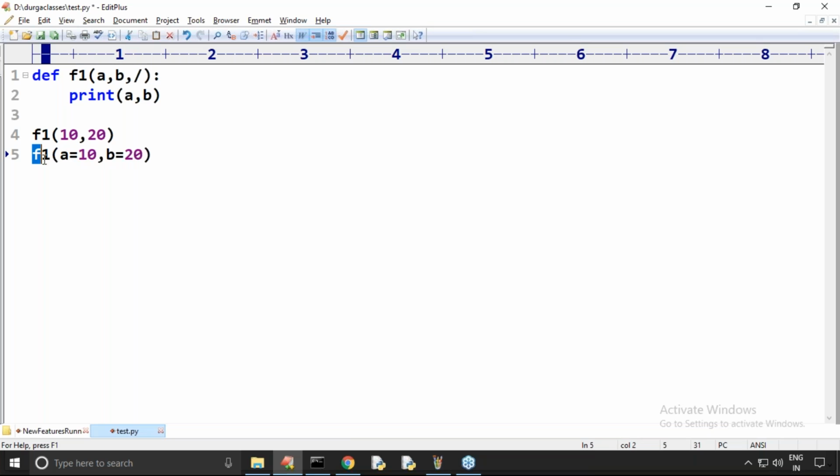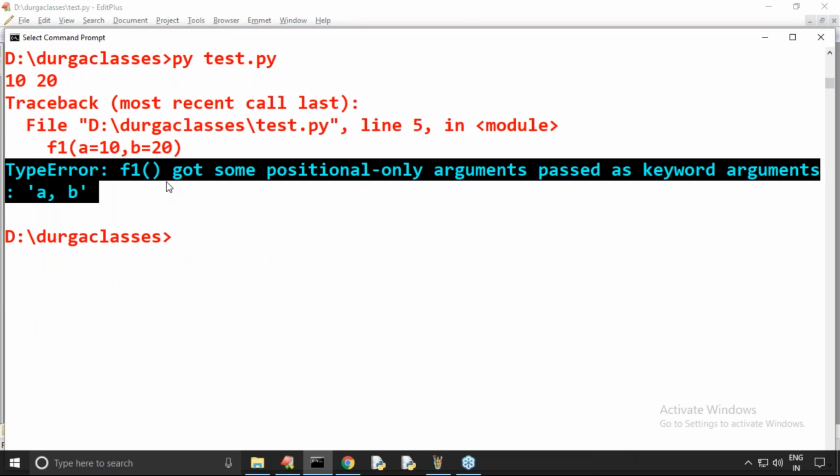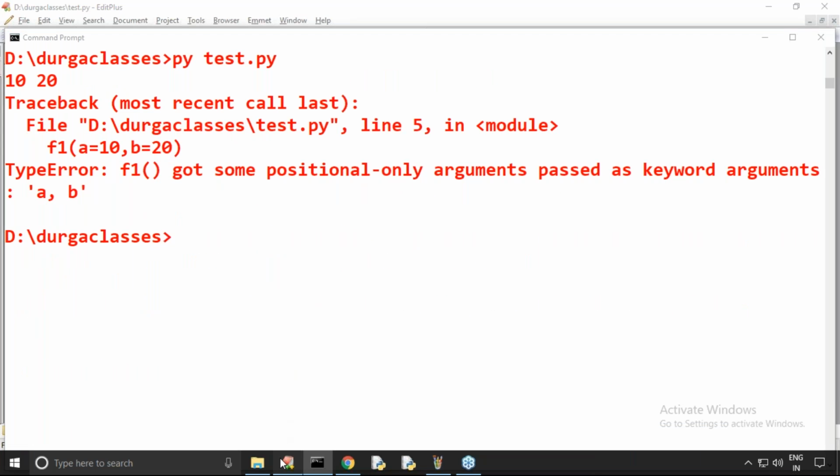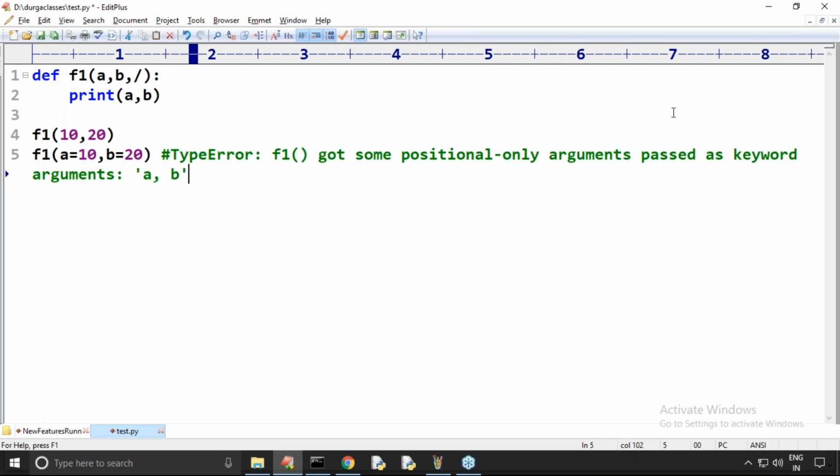Okay, immediately the Python virtual machine will give left and right. Hey, these are positional only. How can you provide them as keywords? Now observe the type error: f1 got some positional only arguments, but they were passed as keyword arguments. You are passing a keyword argument, but it is expecting positional arguments only. We are going to get an error like this.